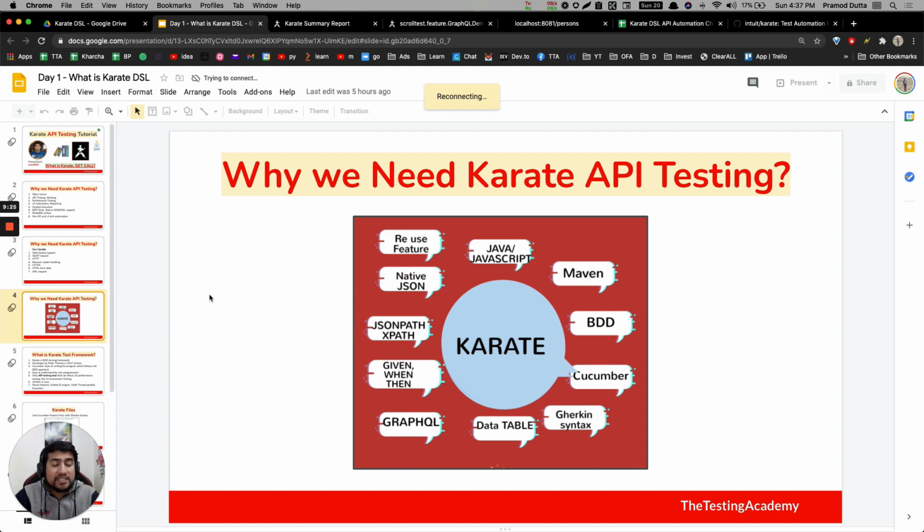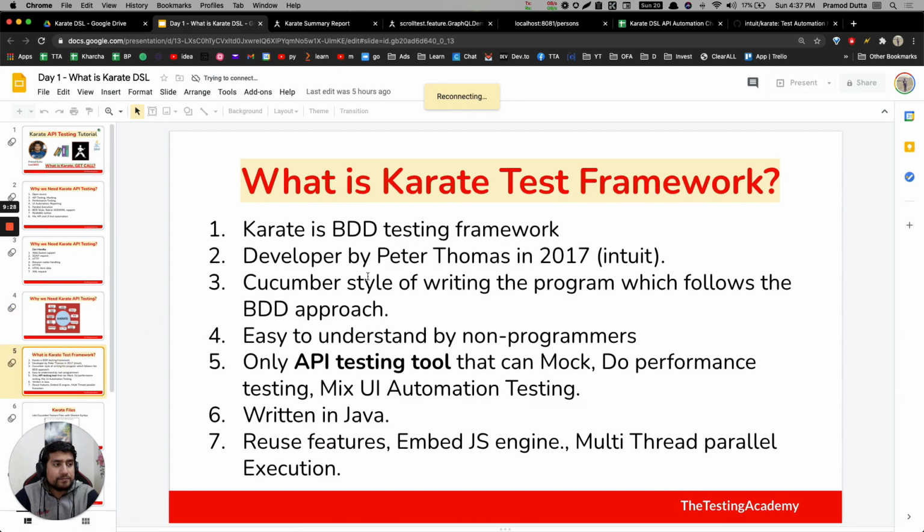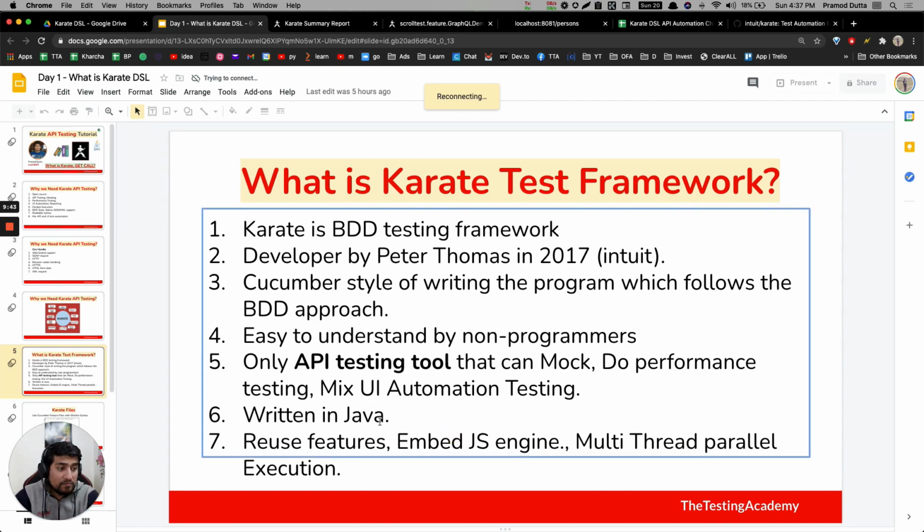Now apart from that, it has other features. It's basically a kind of BDD testing framework. It was developed by Peter Thomas, of course, in 2017, at Intuit, right? Cucumber style, you can use API testing, mock requests, performance testing, and all. Most important, I think, is the embedded JS engine.